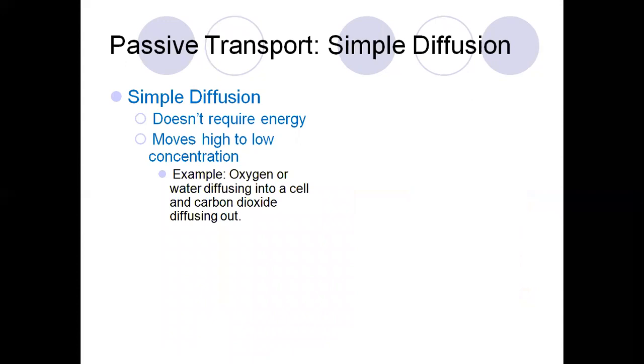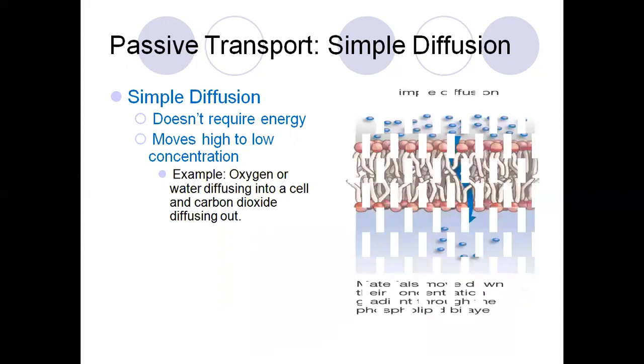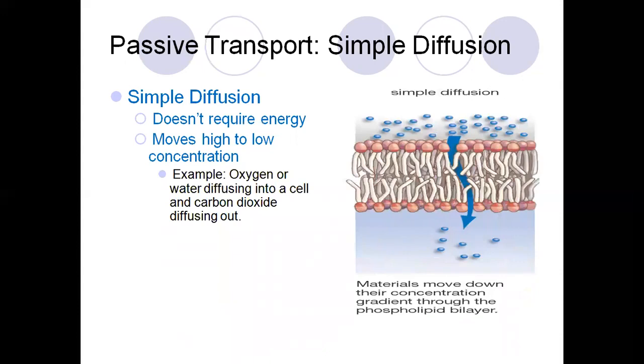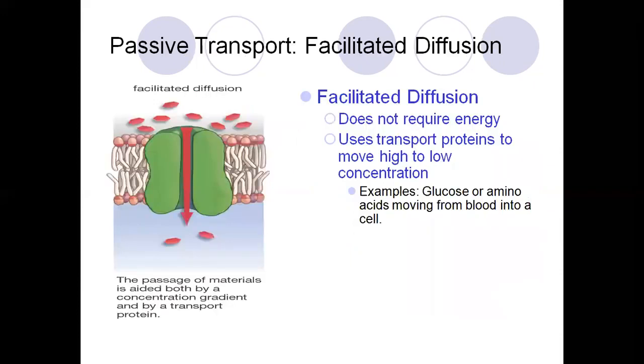So the passive transport, simple diffusion. The simple diffusion doesn't require any energy. Moving from higher to lower concentration, for example, oxygen or water diffusing into the cell and carbon dioxide diffusing out. So it does not require any energy. So the simple diffusion in or out, we can call it a passive transport by the plasma membrane.